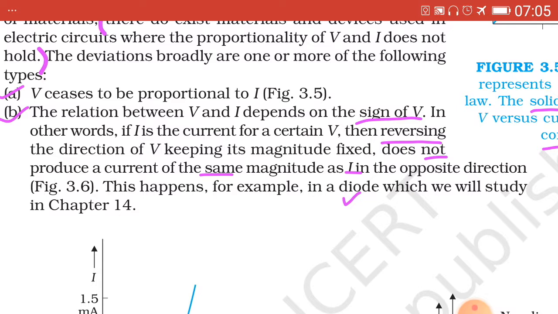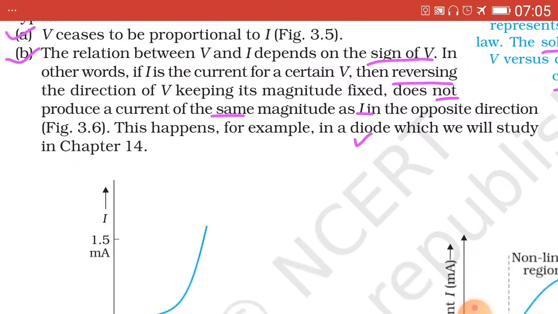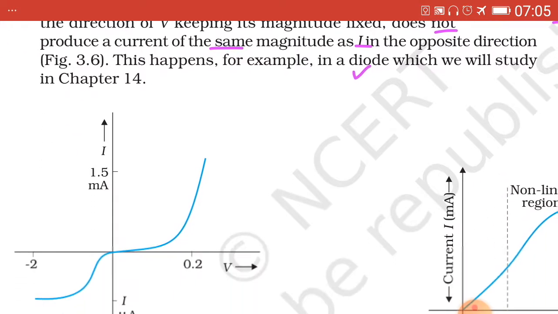Reversing V, we do not get the same current in the opposite direction, which we refer to in graph number 2, and this happens in the case of a diode.